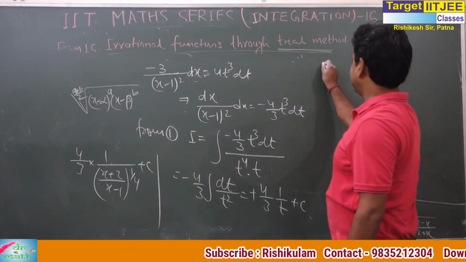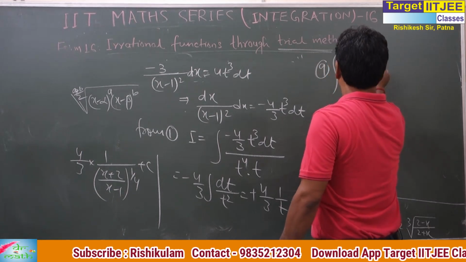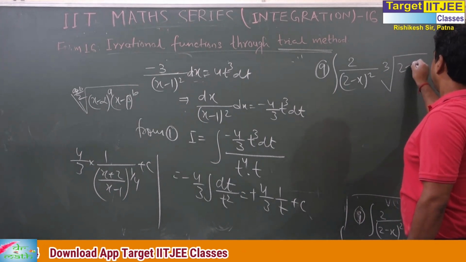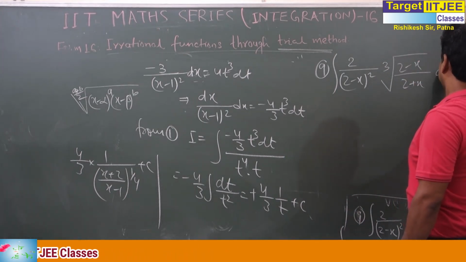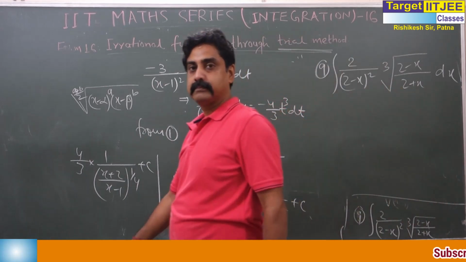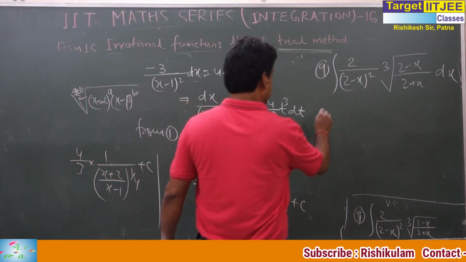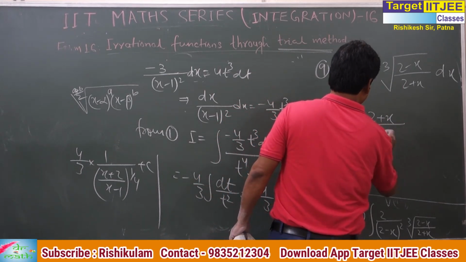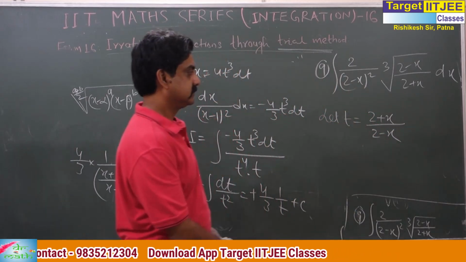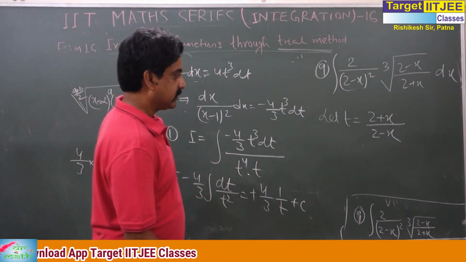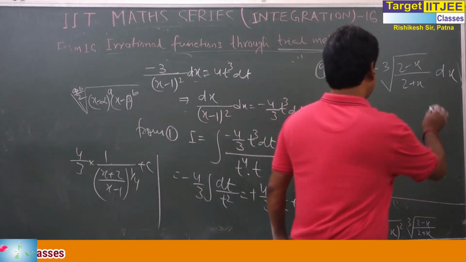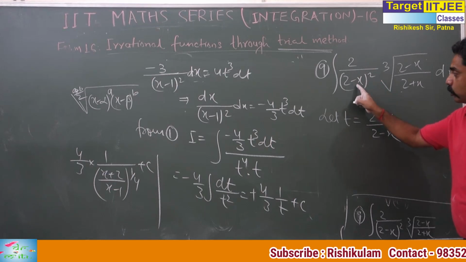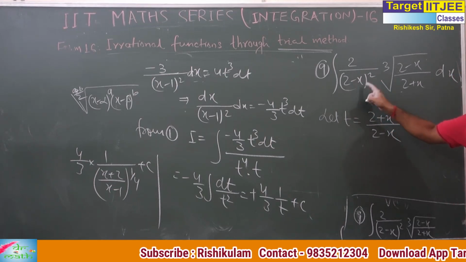Now, what is number 9? I have written here: 2 by (2 minus x) whole square, cube root of (2 minus x) by (2 plus x). Actually here we will assume t is equal to (2 plus x) by (2 minus x). Why 2 minus x? Actually this is 2 minus x upon 2 plus x, but since there is 2 minus x whole square.